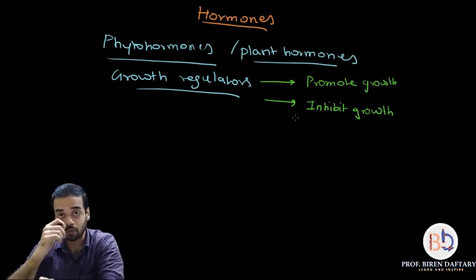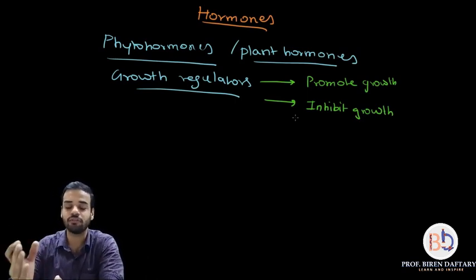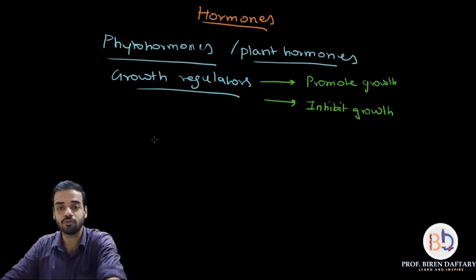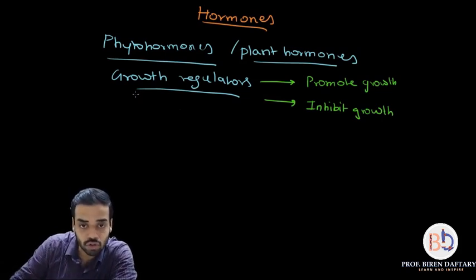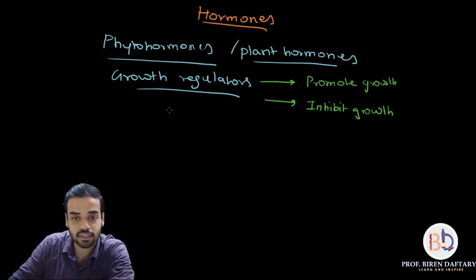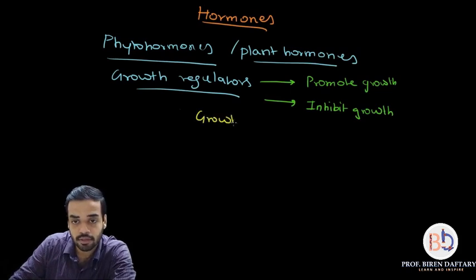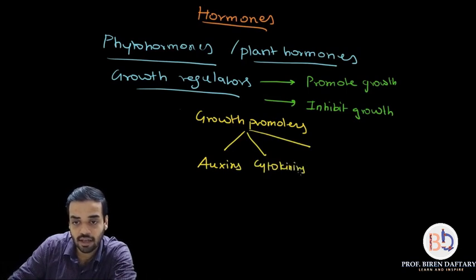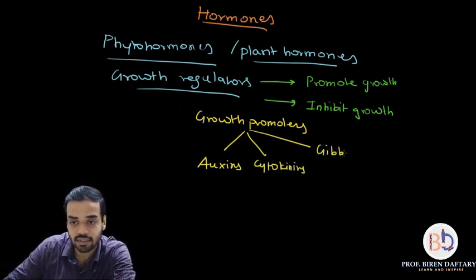All right, now we have to write the different types of hormones which are present. We have to write down which hormones promote growth and which hormones inhibit growth. So let me write down over here. Growth promoters are basically, sorry, three types: auxins, cytokinins, and the third one is called gibberellins.